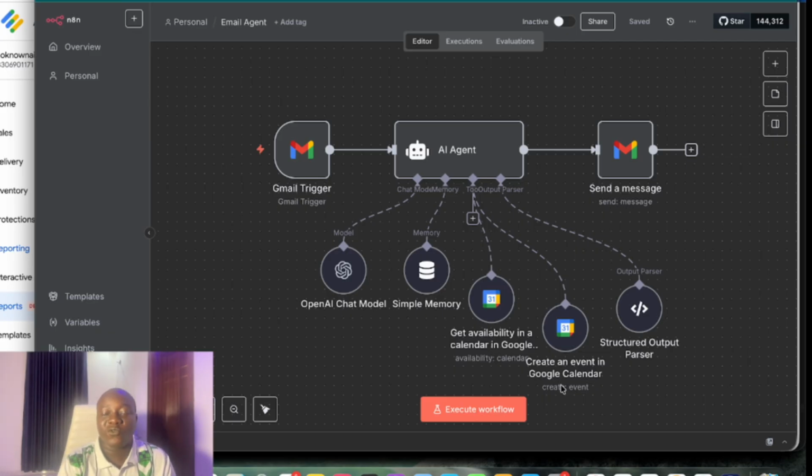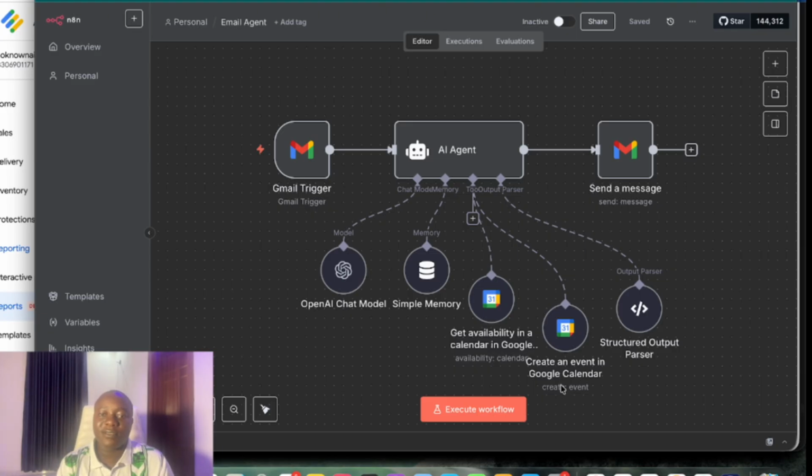Today, I'll be taking you through how to build an AI agent that responds to your mail, helps you book appointments, and also responds to your FAQs. So what this AI agent does is, let's say someone messages you to ask about your availability. The AI agent will check your calendar, provide the person with the available times, giving them a range of 30-minute meetings, and depending on the time the person chose, the AI agent will approve and then create an event